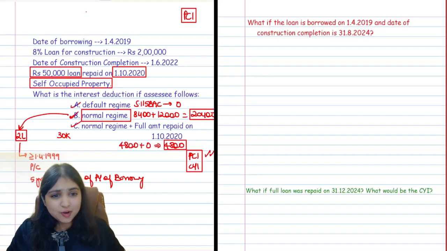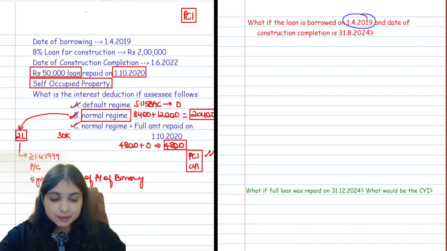But however, I'm not really content with the discussion. 2 more iterations I've brought for you over here. Let's see if you can handle this as well. What if the loan was borrowed on the 1st of April 2019 and the date of construction completion was 31st August 2024? Then in that case, how will you compute pre-construction interest? Come on, everybody, start the steps again.